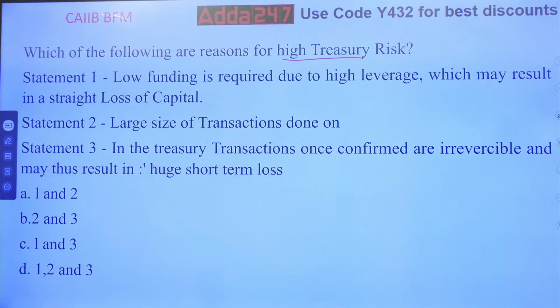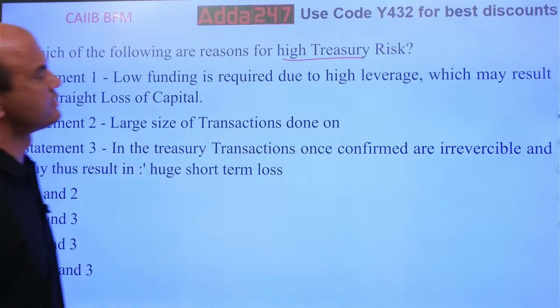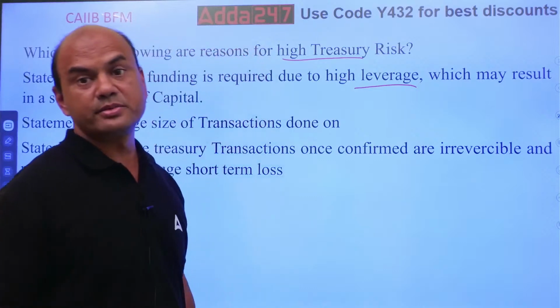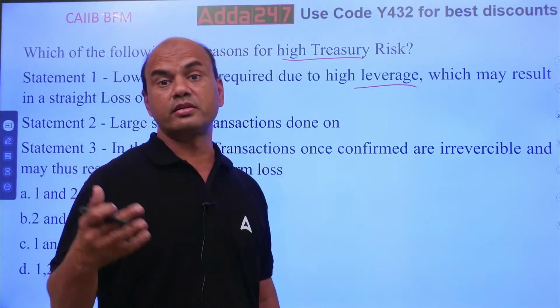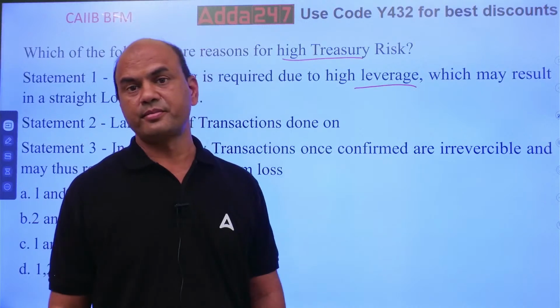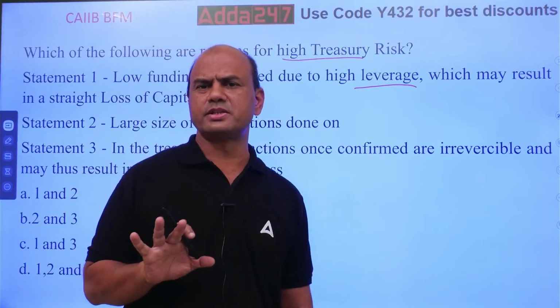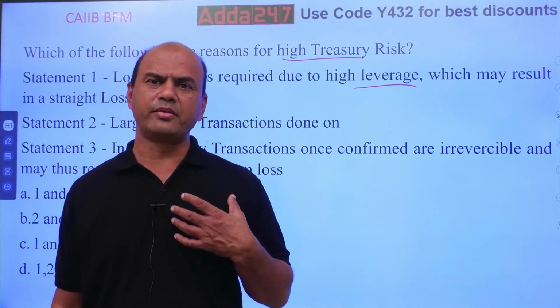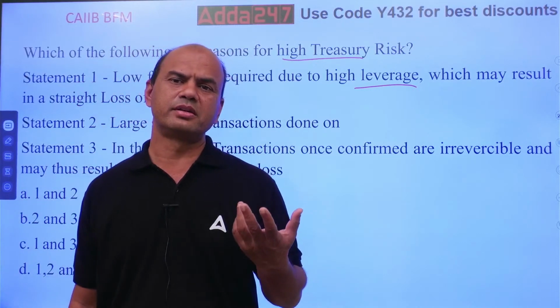Low funding is required due to high leverage. What do you mean by leverage? What is this word leverage? Leverage means buying further on the same asset. I'll give you a simple example of leverage. Let's say I'm having a house, or let's say a home loan.